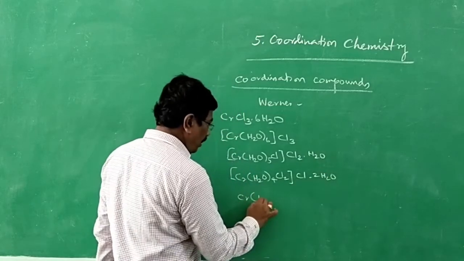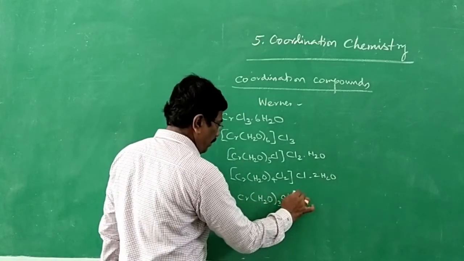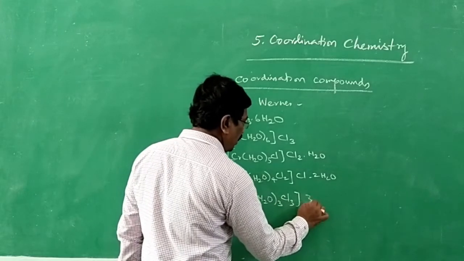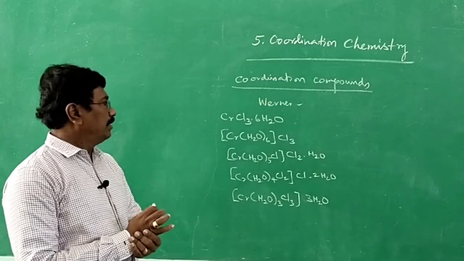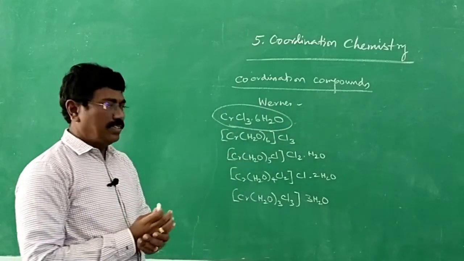And it can also be like this, [Cr(H2O)6]Cl3, with no chlorine inside, but three chloride ions outside, and 3 molecules of water as water of hydration. So for this compound, I have written different structures.